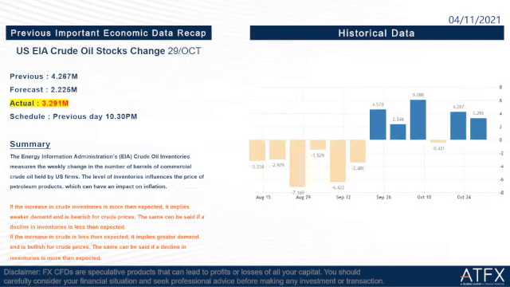Then we go to the next one, which is the US EIA crude oil stocks change for 29th October. Previous is 4.267 million, the forecast is 2.225 million and the actual is 3.291 million. So this is not good news for the WTI crude oil price because the actual is higher than the forecast, which means the stocks are getting a lot higher than the forecast.